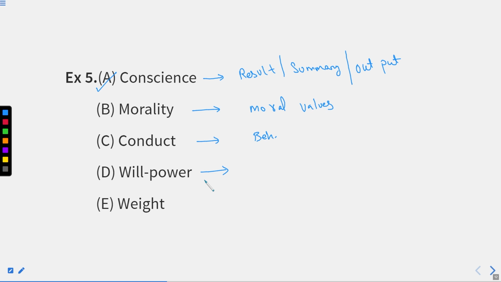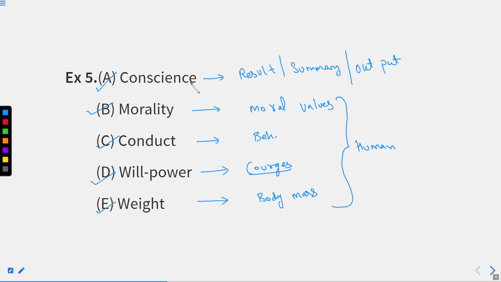Now your willpower. It is not exactly how physically strong you are, how courageous you are, right? How courageous you are. This shows your willpower. Weight. Weight is related to your body mass. So you can easily figure out all these 4 words. That is morality, your conduct, your willpower and your weight is talking about a human, right?